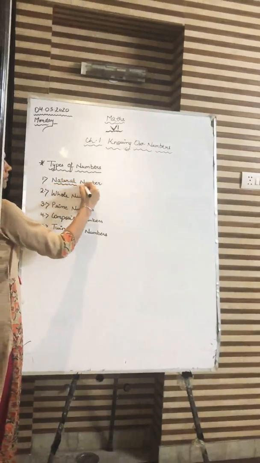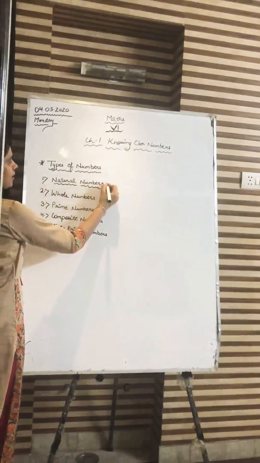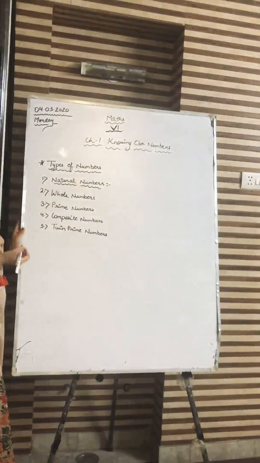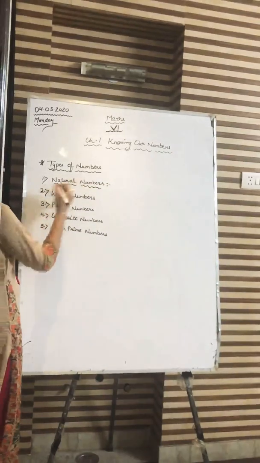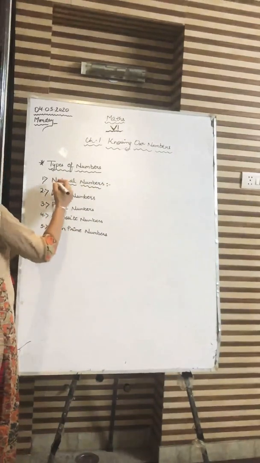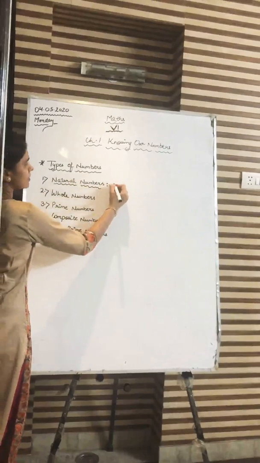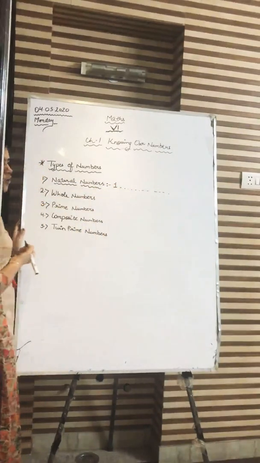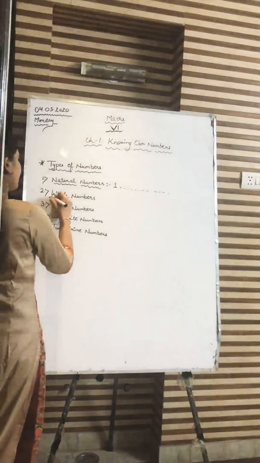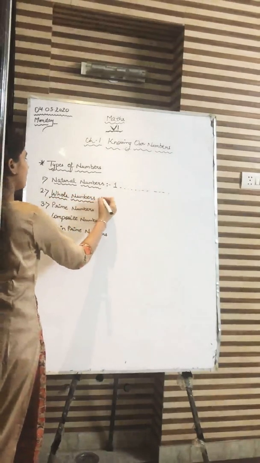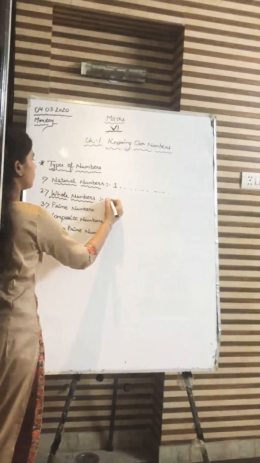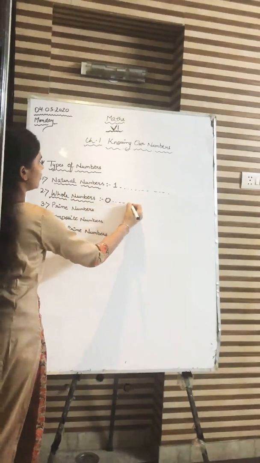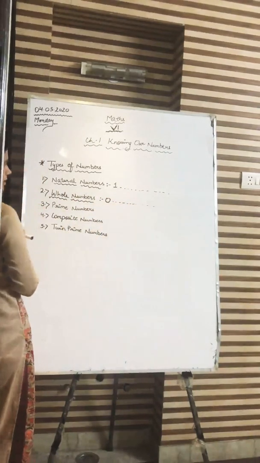The first numbers that I wrote on the board are natural numbers. What are natural numbers? Although you have studied about these numbers before, the natural numbers are the numbers that start from 1 and go till infinity. What are whole numbers? The whole numbers start from 0. They start from 0 and go till infinity.